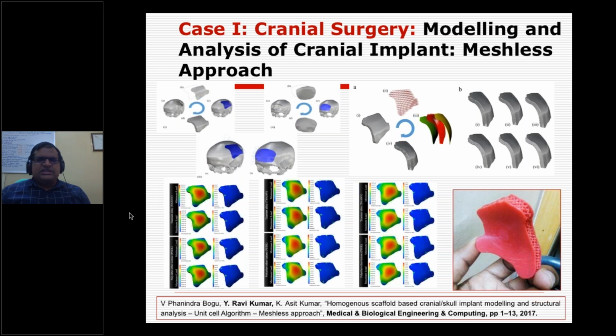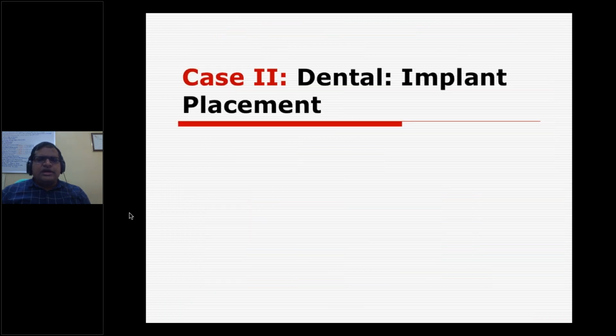So this is the first case regarding the craniofacial domain. Coming to the dental, we have comparatively less challenge than the previous case. Why? Because the cranium is the most critical bone, with the brain very adjacent to your cranium bone.